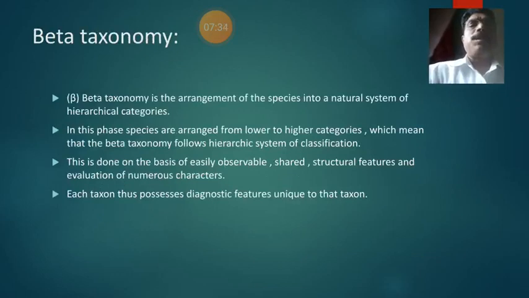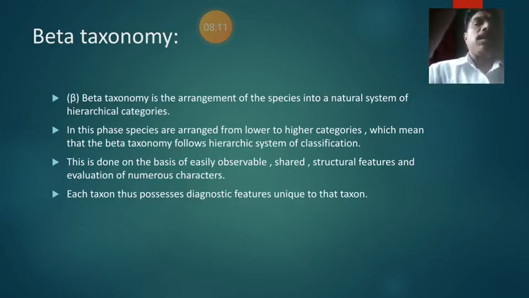Next one, beta taxonomy. In beta taxonomy, it is the arrangement of species into a natural system of hierarchical categories. Hierarchical categories means the classification you know: phylum, class, order, family, genus, species, etc. In this phase, species are arranged from lower to higher categories, which means beta taxonomy follows the hierarchic system of classification.